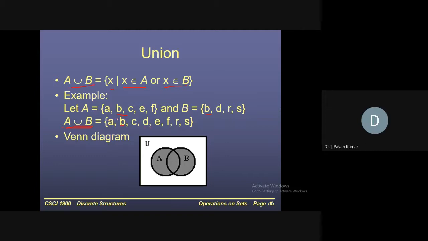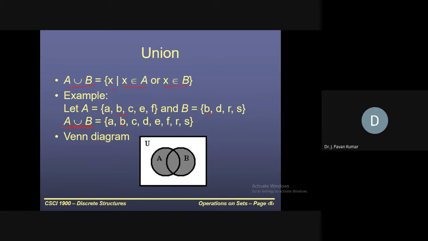But there can be some applications where we need to keep the same element multiple times. In such a context, we will use a multi-set. Leave multi-set for now. Just consider that a set contains distinct elements.